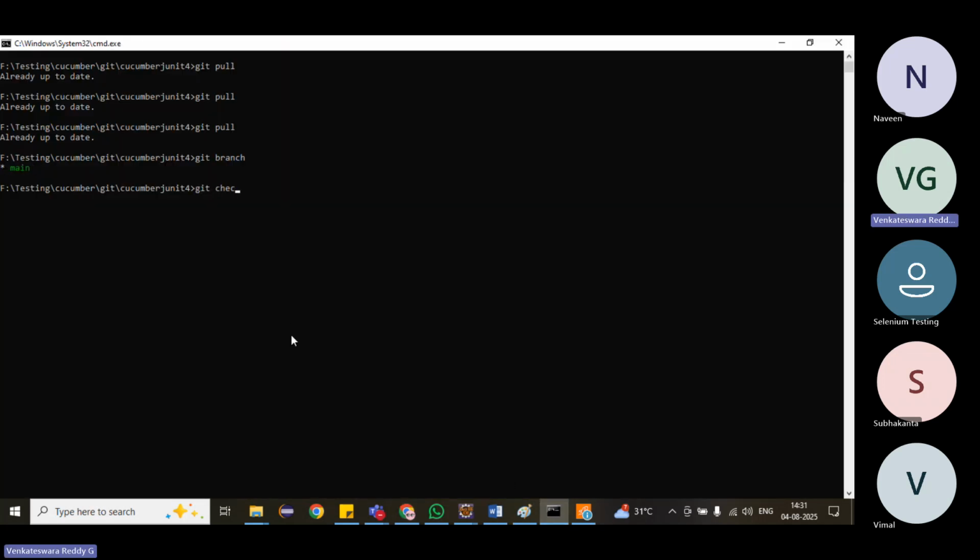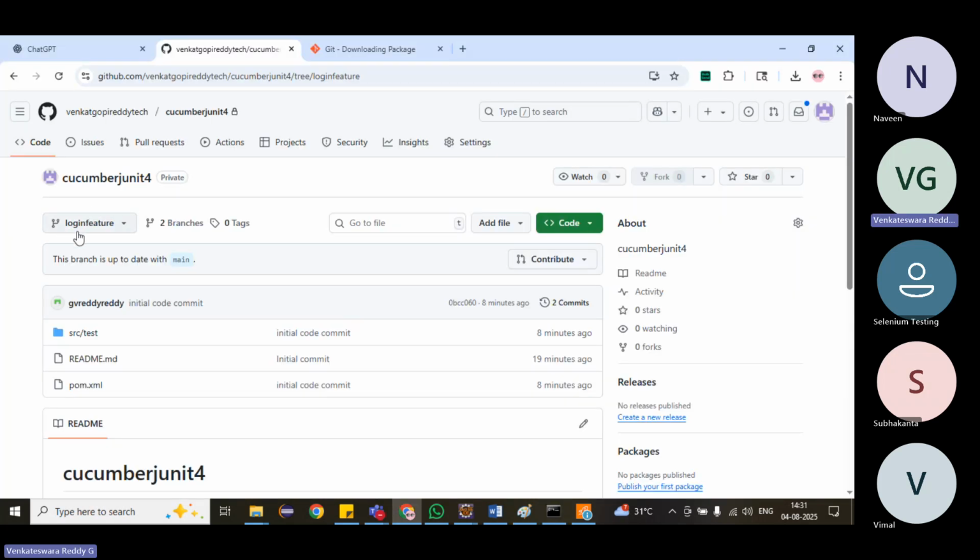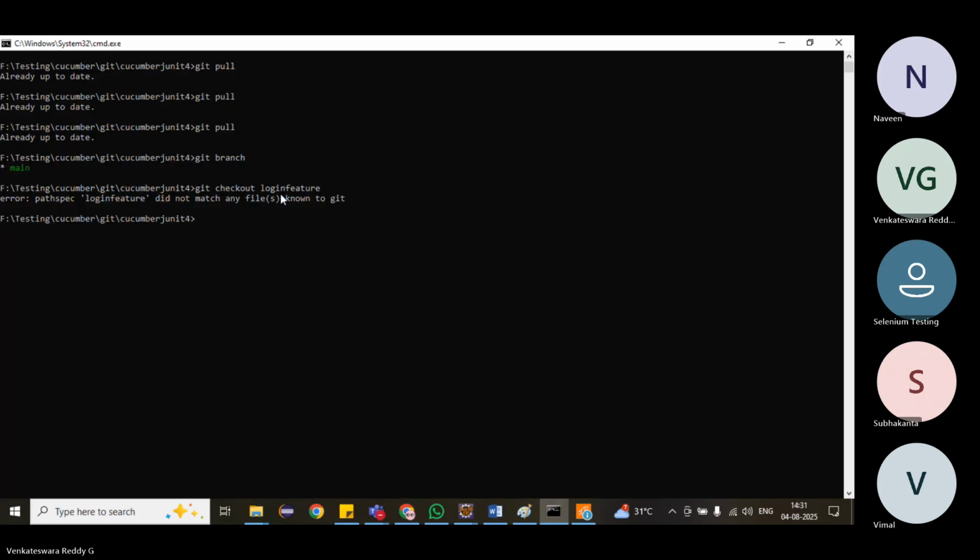Git checkout. What is the feature branch name? Login feature. It says it did not match any file known to Git. Git checkout, any spelling mistakes?